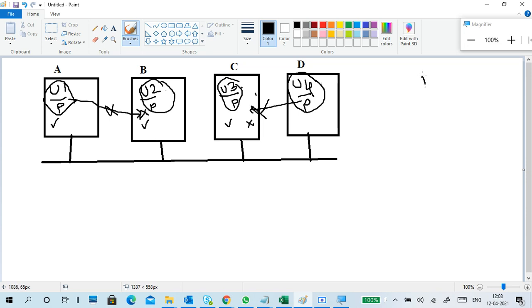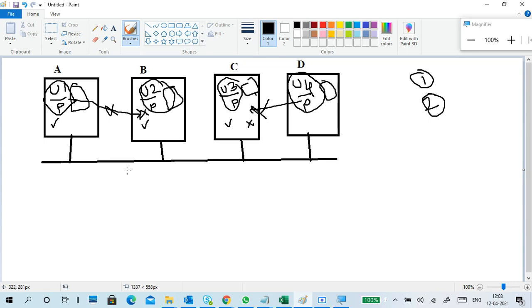So this is point number 1: the user information is stored in their respective PCs only. So one PC user cannot log into other PCs because the other PCs don't have the user and password information. Next, this user's profile data also stores here only. Desktop information and profile data are stored in their respective PCs only.